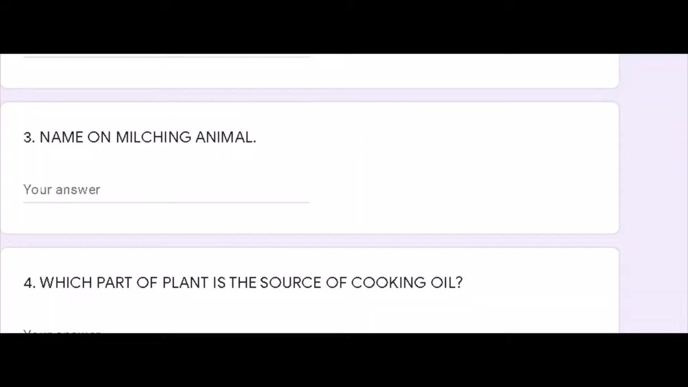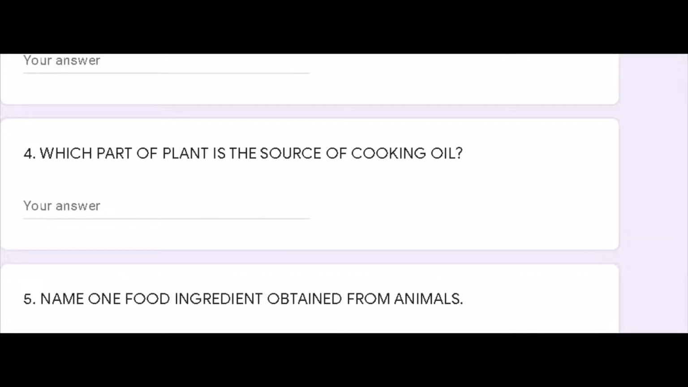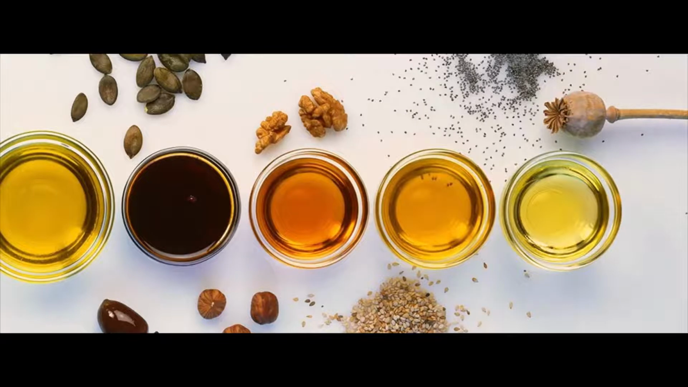Now moving to question number 4. Which part of the plant is the source of cooking oil? The oil which is used by us for cooking. So from where is this cooking oil obtained? From which part of the plant is this cooking oil obtained? So the right answer is seeds of the plant. The seeds of the plant are the source of cooking oil. We can extract the cooking oil from the seeds of the plant.